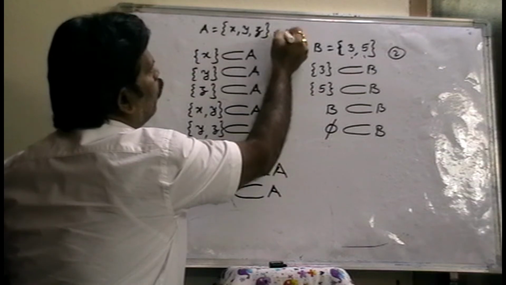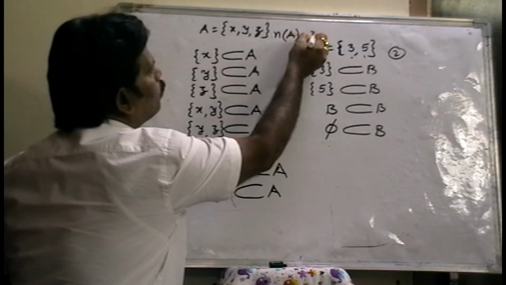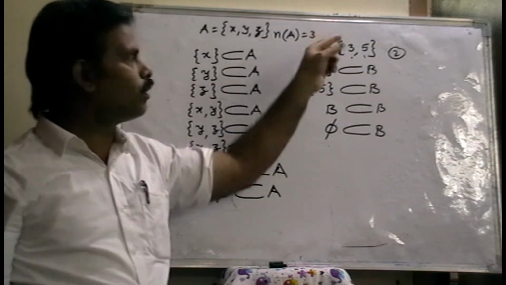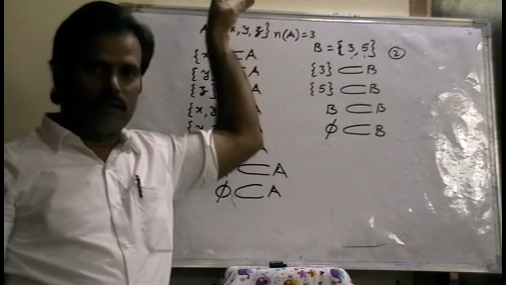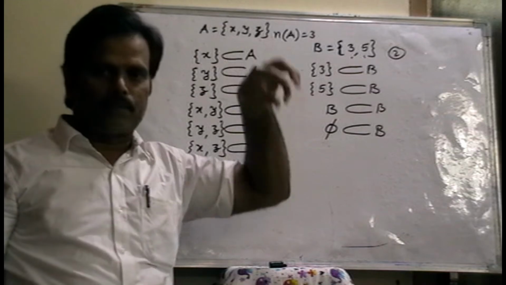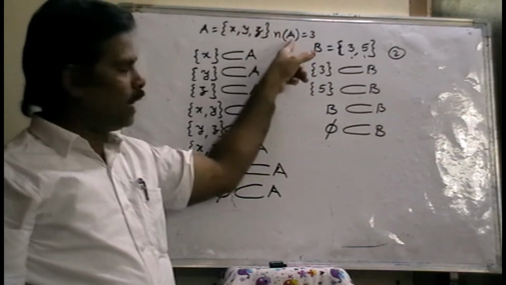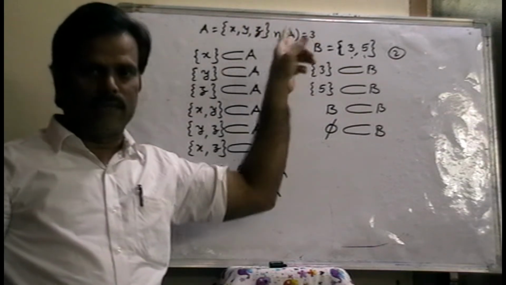Cardinal number, n of A. n of A is 3. What does cardinal number mean? Number of elements in the particular set. Here in this set 3 elements are there. So n of A, the number of elements in set A, is 3.